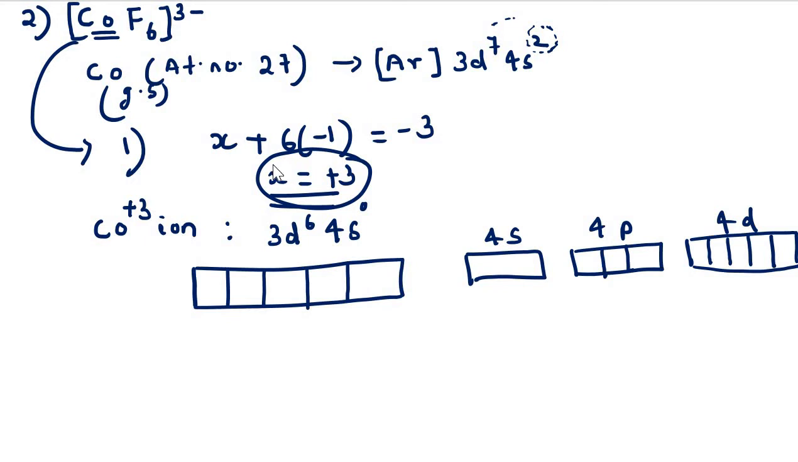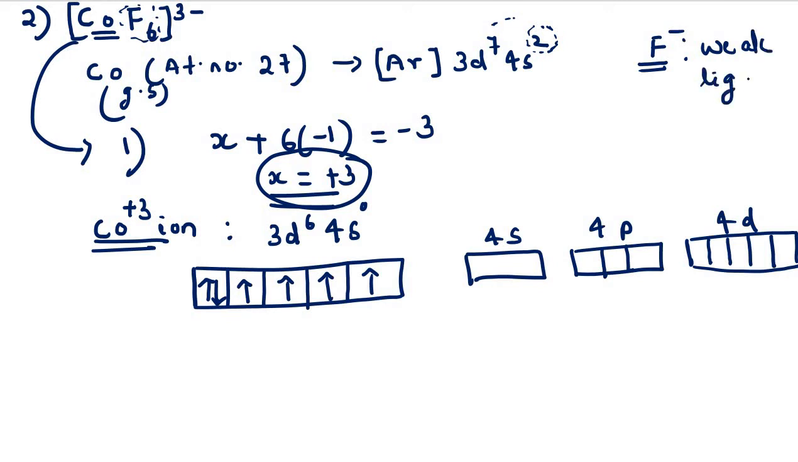So how to represent the atomic orbital for this cobalt 3 plus ion? How many electrons are there? 6. So it will be 1, 2, 3, 4, 5 and 6. This one is the atomic orbital for the cobalt 3 ion. Now let us see here, what is the ligand given here? Here the ligand given is F minus, fluoro. This is a weak ligand.